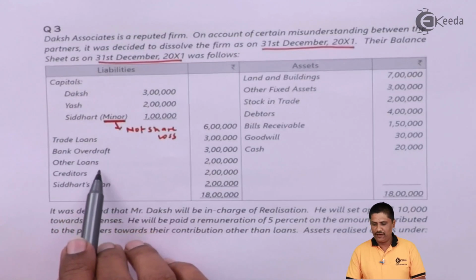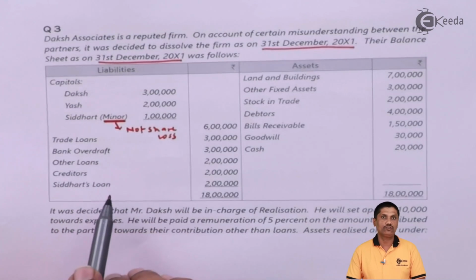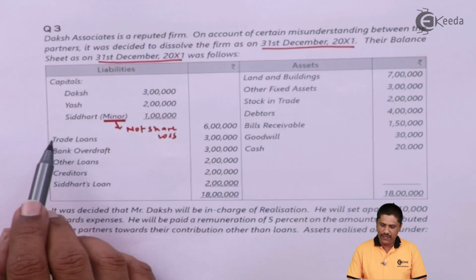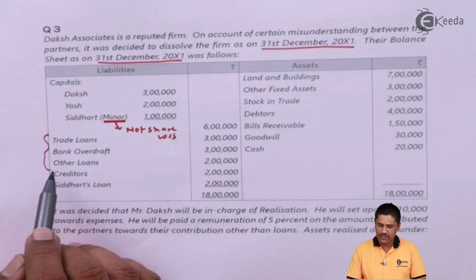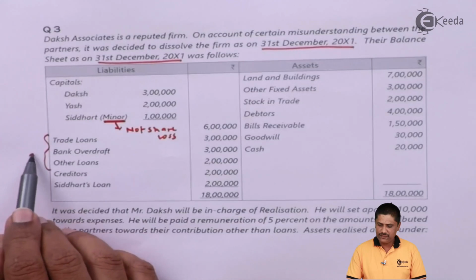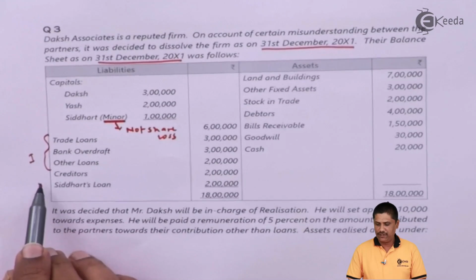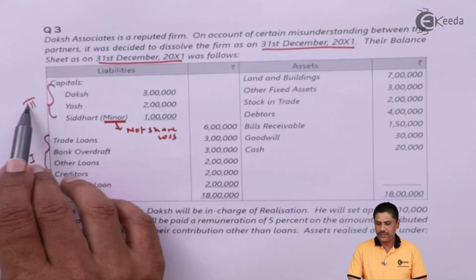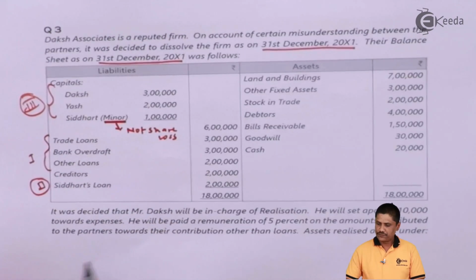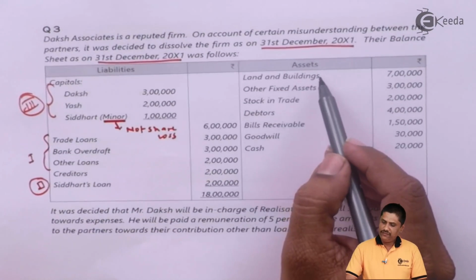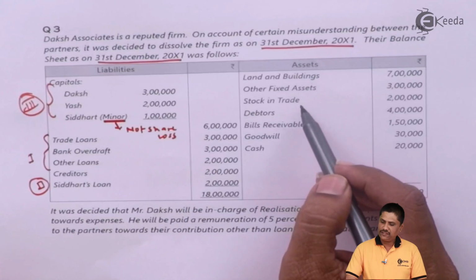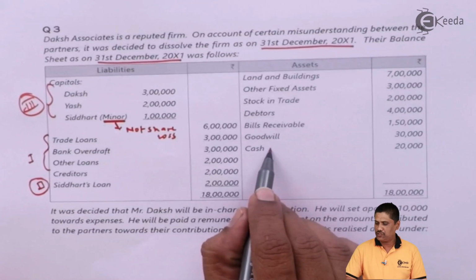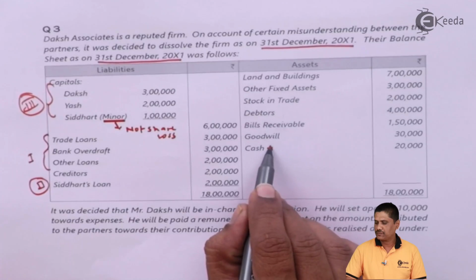Trade loan, overdraft, other loan, creditors and Siddharth's loan, these are the liabilities. So let's decide the order of payment. When I make a payment, I will ensure that I pay first to these 4 outside liabilities. Then I will pay the partners' loan, and then I will pay the partners' capital in their due order. On the asset side, we can find the line items building, other fixed assets, stock in trade, debtors, bills receivable, goodwill and cash with you. So it is your starting point, cash.